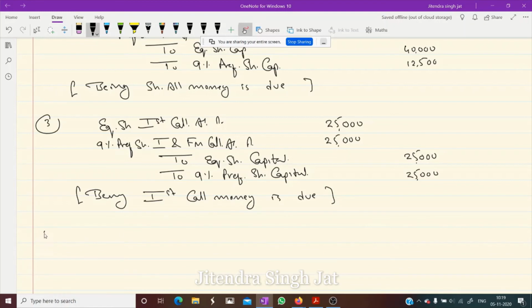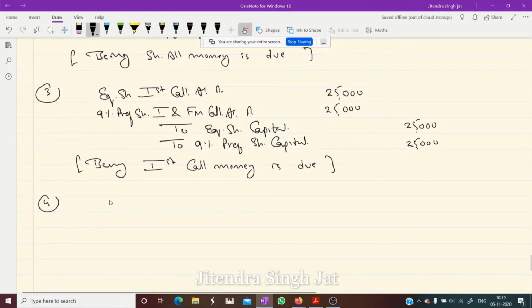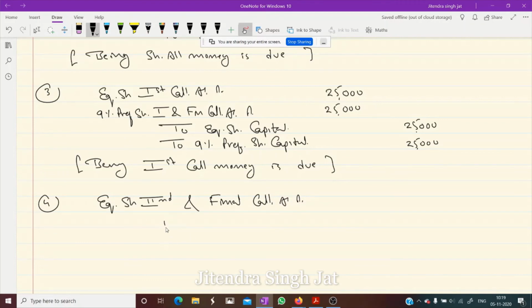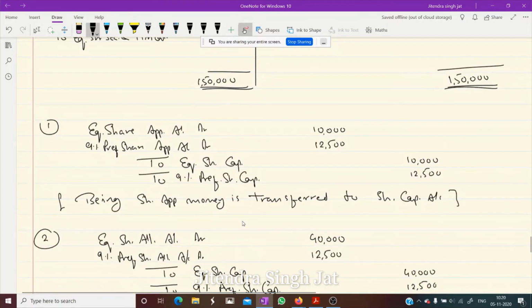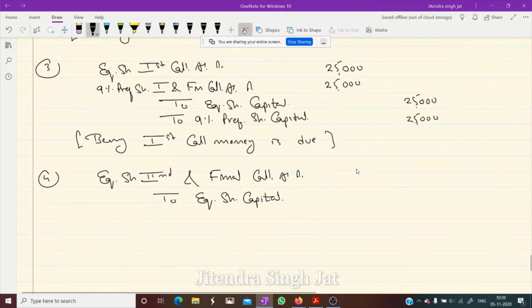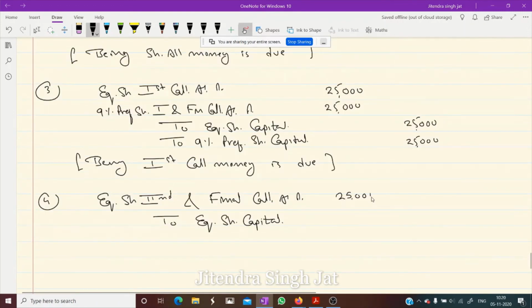Then the fourth entry is passed for the second and final call. Equity share second and final call account debit to equity share capital, 25,000.